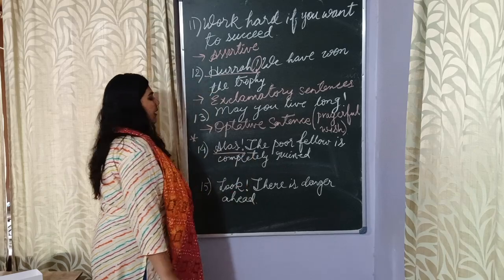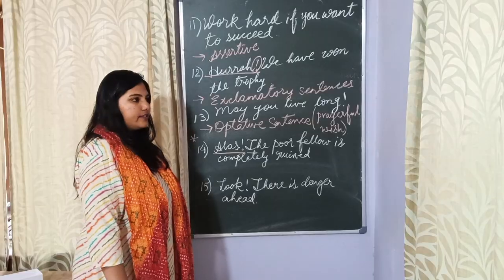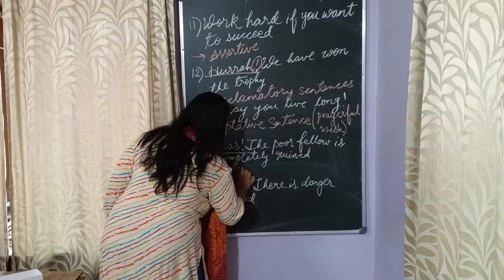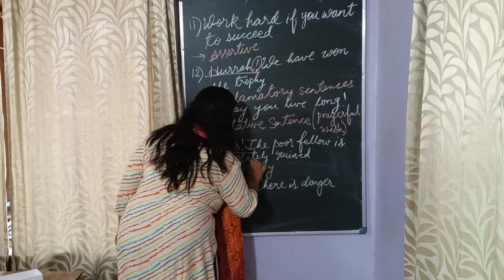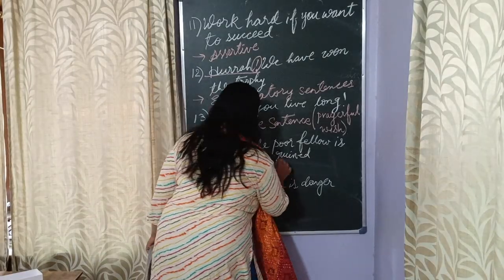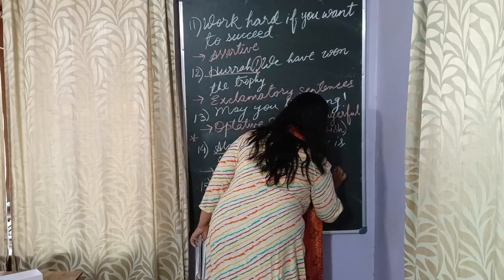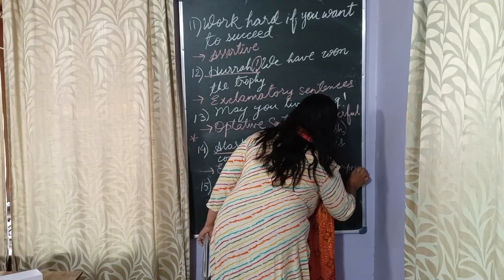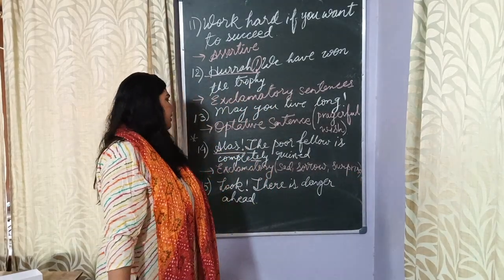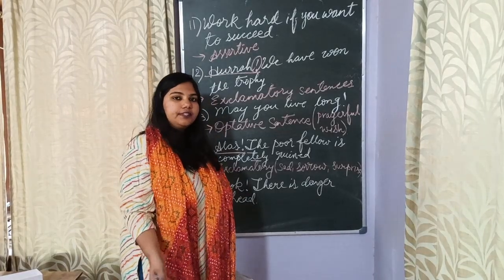Alas, good. And that makes this sentence what? What kind of a sentence is this? Exclamatory, correct. What kind of an emotion is conveyed through this sentence? Exactly. This is sadness or sorrow. Also, a little bit of a surprise. Somebody who comes to know about the downfall of a certain loved one makes this sentence: alas, the poor fellow is completely ruined because of the losses he had to deal with in his business.